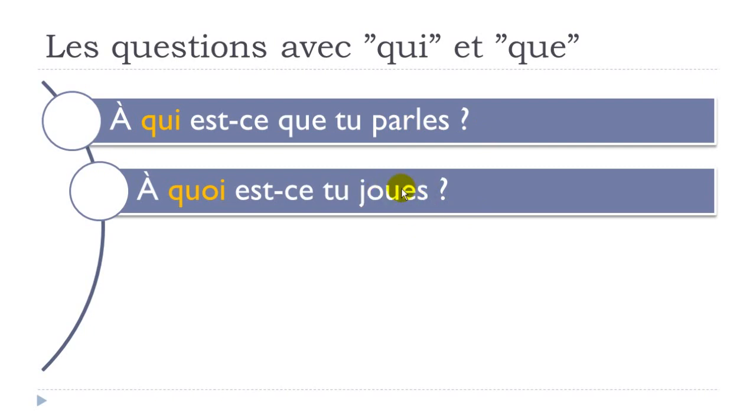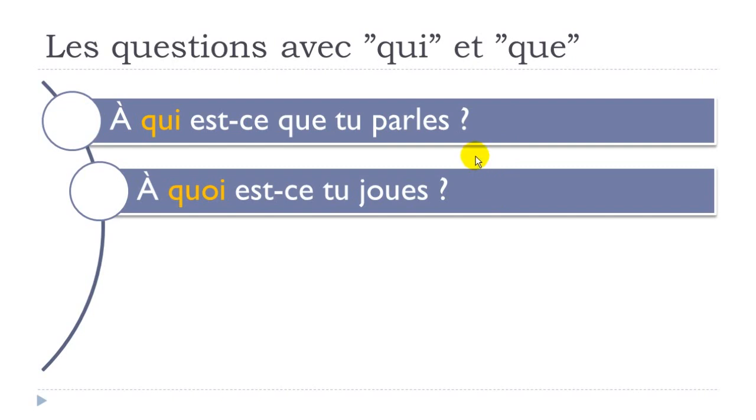Jouer, it's to play, okay? And then normally, if you're talking about a sport or activity, then we tend to use this preposition à with it. Okay, so play, but then à, and then the name of the activity. It could be football, or it could be basketball, or it could be whatever. Okay, à quoi est-ce que tu joues? And then now, I assume that you will tell me, oh, have a look at that. What on earth is going on? Why do we have this quoi and not que? Okay, well, because that's the rule, and we'll see that, but that's the rule.